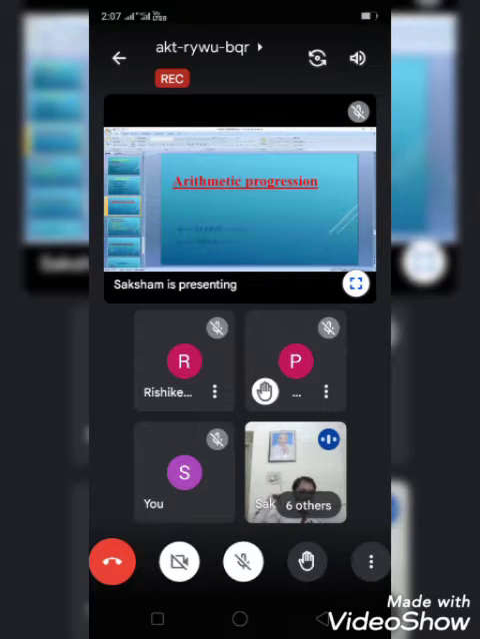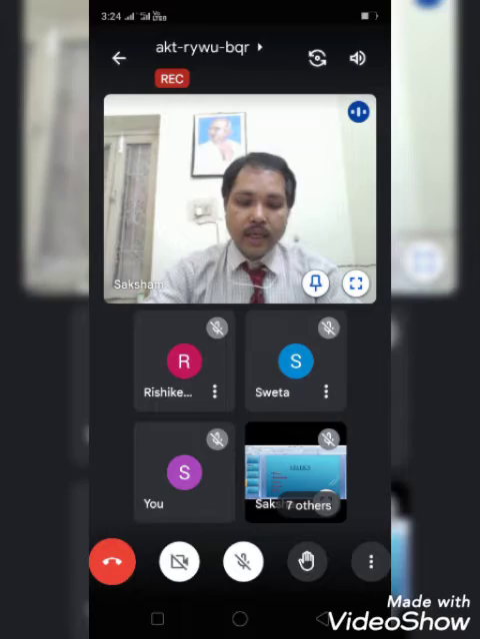The angle whose value is less than 90 degrees is called an acute angle. But the angle whose value is more than 90 degrees is called an obtuse angle. Does anyone have any question? The angle whose value is more than 90 degrees is called an obtuse angle.